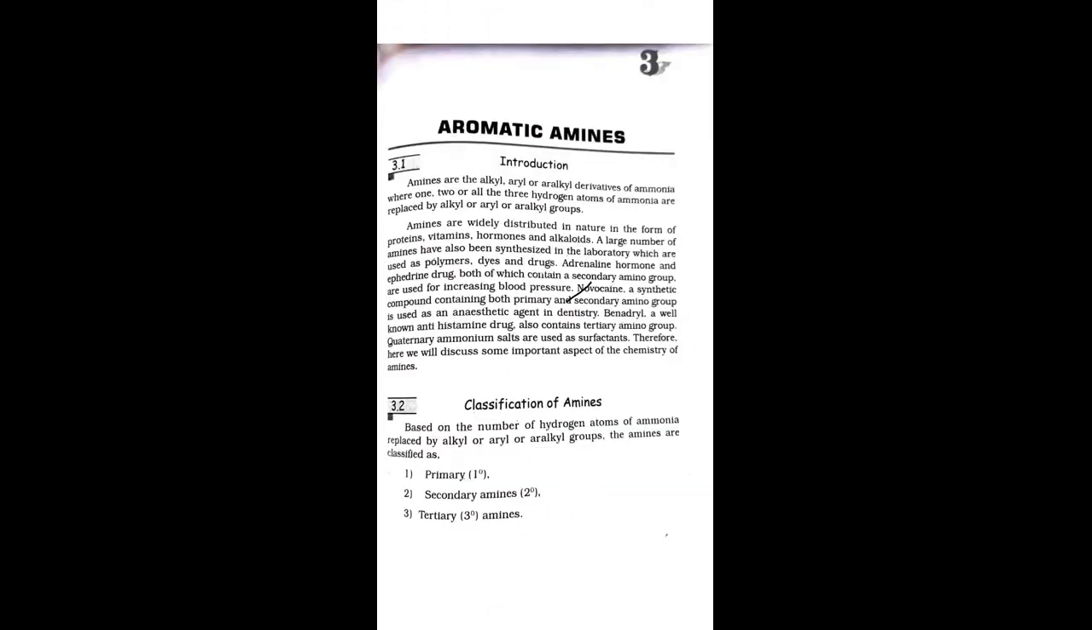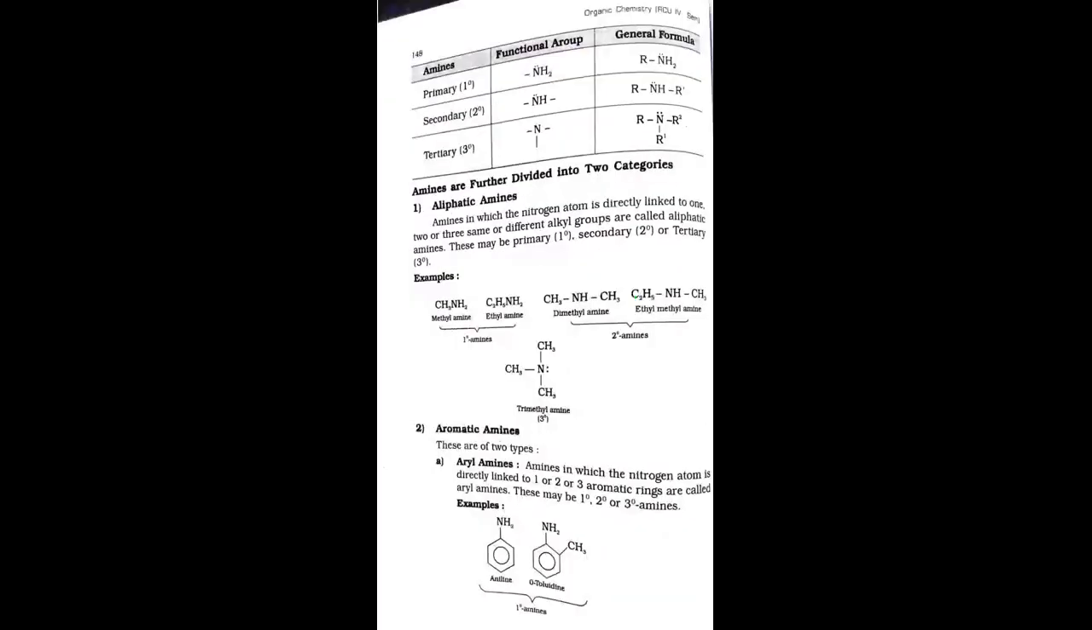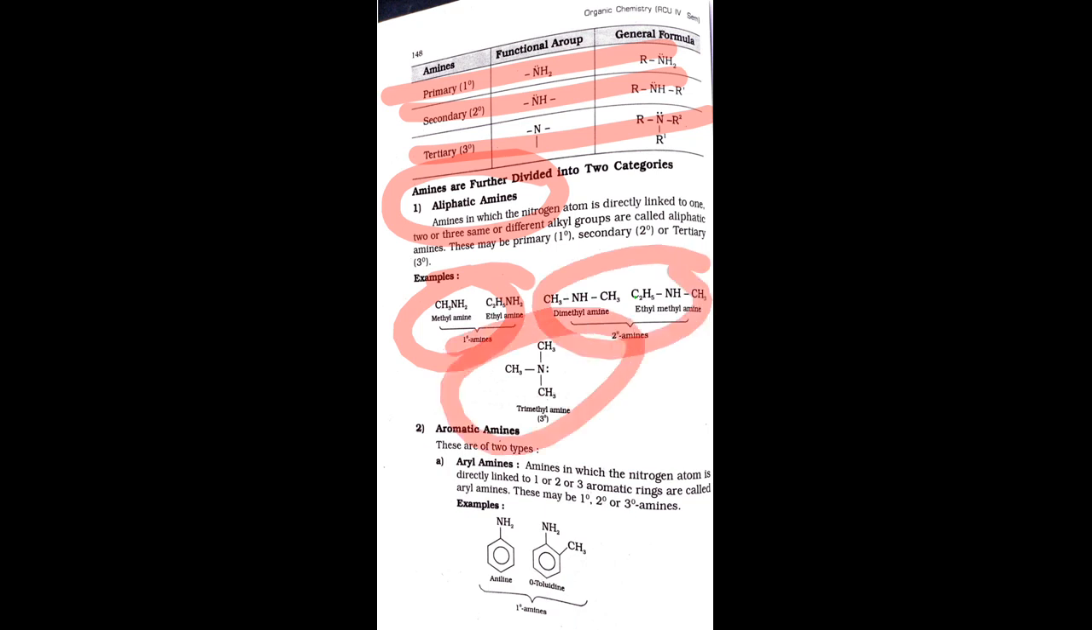This is about the classification. I repeat once again, just go back. The amines are classified as primary, secondary, and tertiary based on the removal of hydrogens in the ammonia. And these all are functional groups with the general formula of the primary, secondary, and tertiary. This is the first classification. Then the amines are further divided into two categories. The first one is aliphatic amines: primary, secondary, and tertiary, based on the removal of hydrogens in the ammonia.